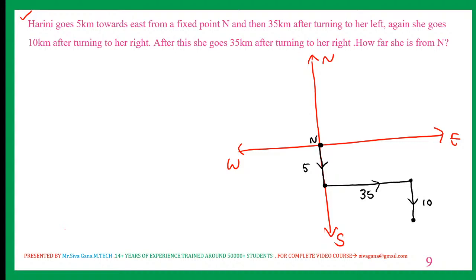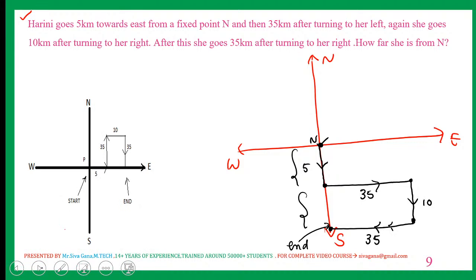Now she is south facing right. How much? 35. So this is the end position. How far is she from N? This is 5, this is 10, total 15. Answer for this question is 15 kilometers.